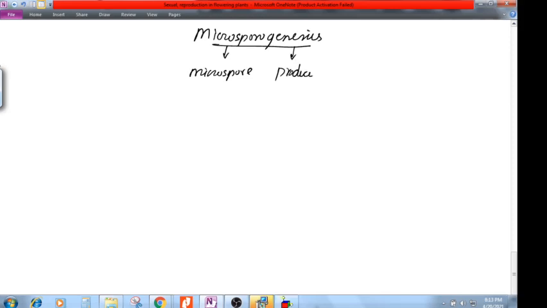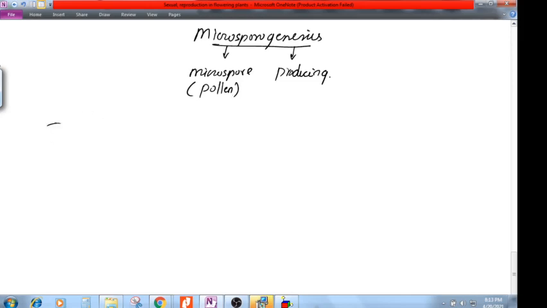Okay, now we are going to study the process called microsporogenesis. Microspore is nothing but pollen, and genesis means producing. So this process is nothing but producing microspores. What is microsporogenesis? It is a pollen producing process, the process which undergoes pollen production.